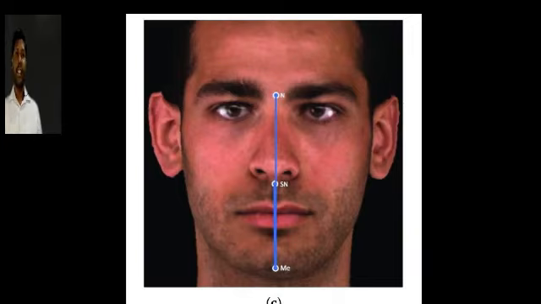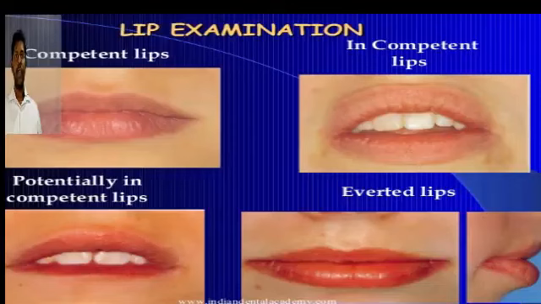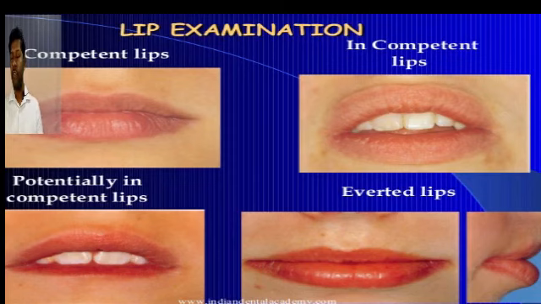Coming to the next one, that is lips. So what are the various types of lips you can see? Usually the normal lip seal is formed, that is competent. If the lips are small, the patient is not able to form a lip seal, so that is incompetent lips.